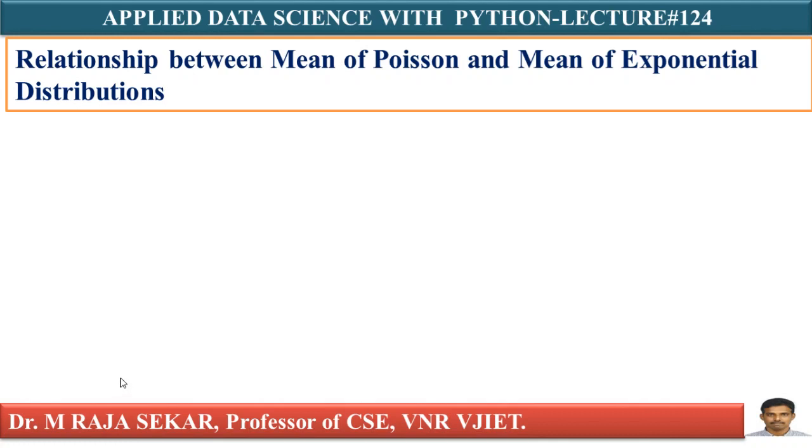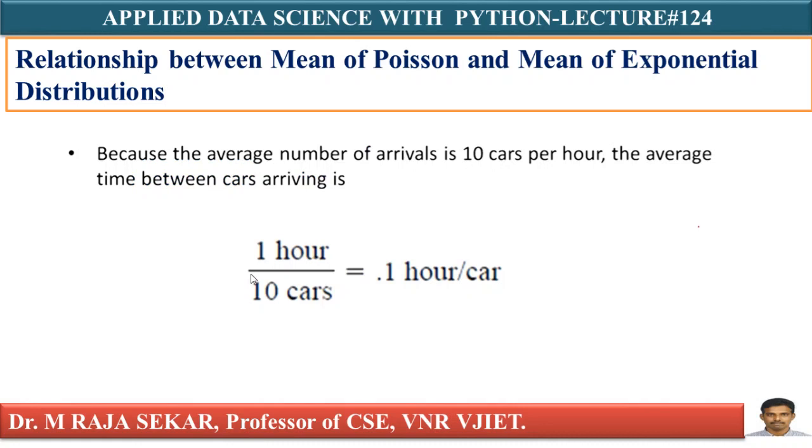Now, just to understand this point, let me repeat: because the average number of arrivals is 10 cars per hour, the average time between cars arriving is, this mean is taken for Poisson distribution.